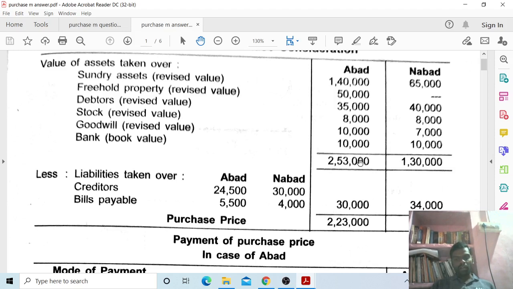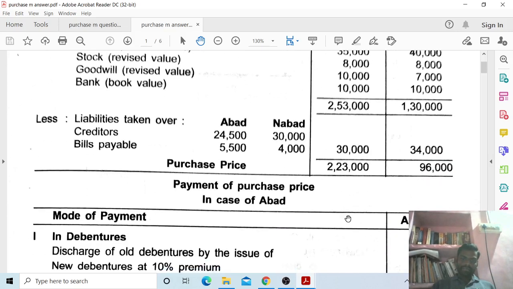So now 2,53,000 minus 30,000, the purchase price of Abad Company Limited is 2,23,000. And 1,30,000 minus 34,000, NABARD Limited purchase price is 96,000.